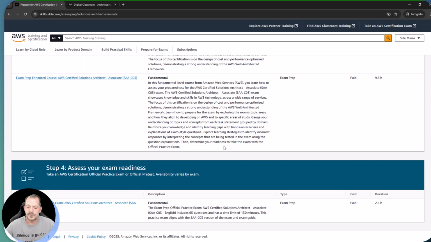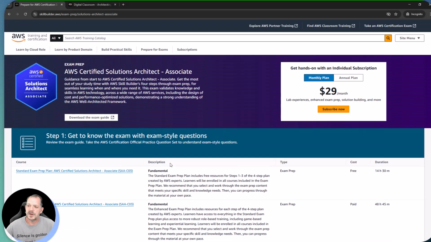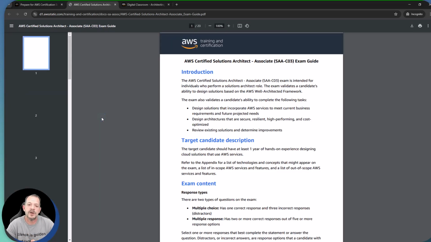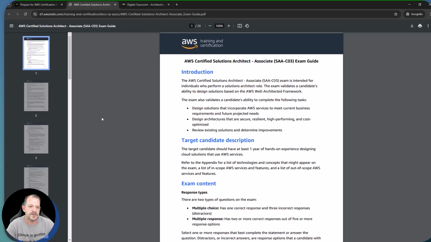The key thing to keep in mind here is there is a decent mix of free and paid content, so just be aware of that. The other thing I want to make you aware of is, if you are looking to get certified, download the exam guide and pay attention to the content that's contained within there. I've got some other LinkedIn posts on this already, so I'm just going to do a quick recap of things to be aware of.